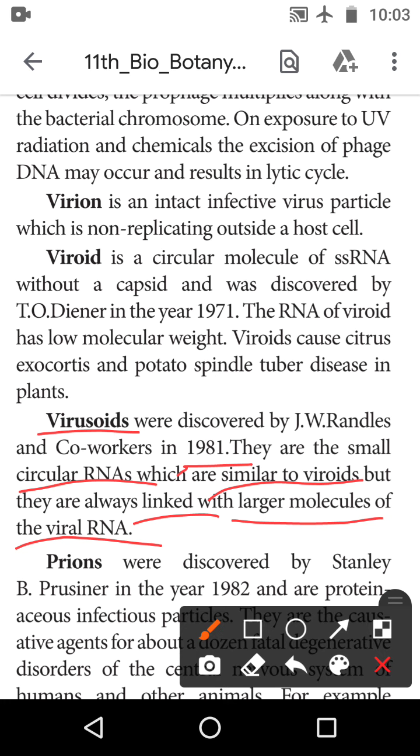This is a smaller circular RNA, smaller than viroids, but always linked with the larger molecule of viral RNA.